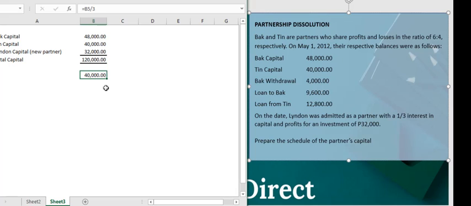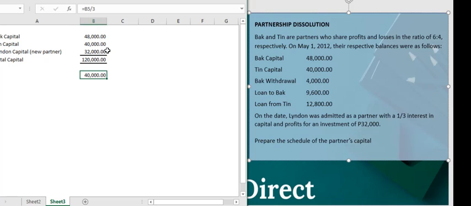So that's beneficial to Lyndon. Now, it's unfair, right? Or how are we going to record this one? We have a so-called bonus method. So, in this method, we will be accounting for bonus. This is the discrepancy or difference of the amount that the new partner has taken in actual and how much he will be entitled to of the partnership. Now, he is entitled to 40,000, but he will be just taking in 32,000.